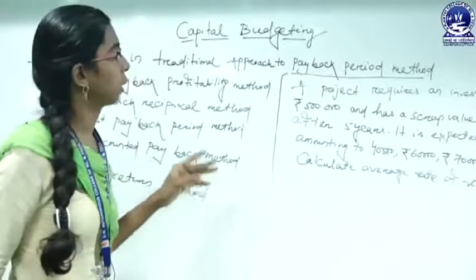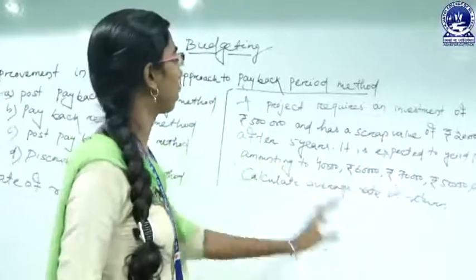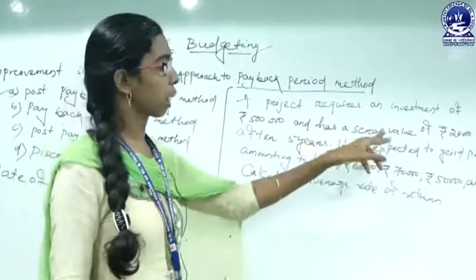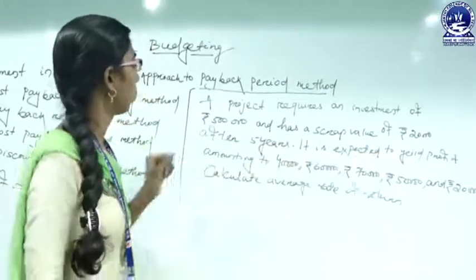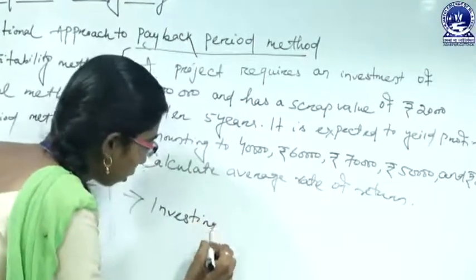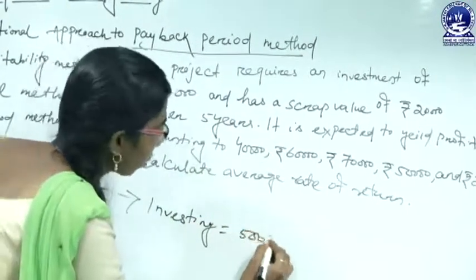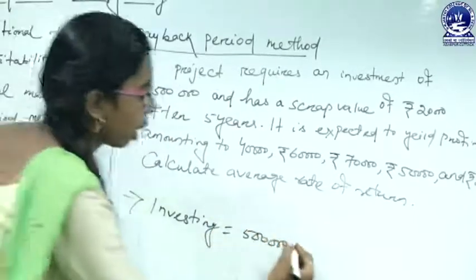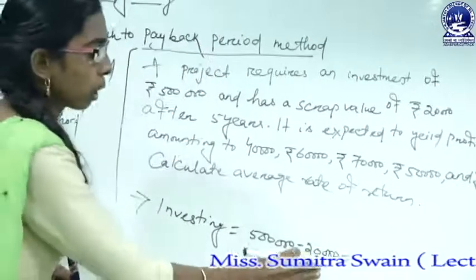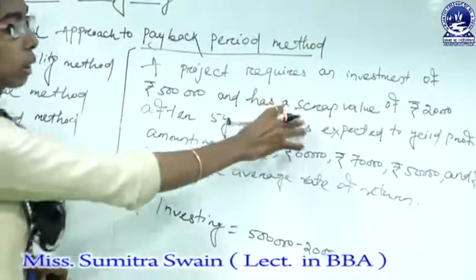The example says that a project requires an investment of 5 lakh rupees, means here it is our initial outlay, and it has a scrap value of 20,000 rupees, means we are investing 5 lakh rupees as our initial outlay, but after the project we are going to get back 20,000 rupees as our scrap value.